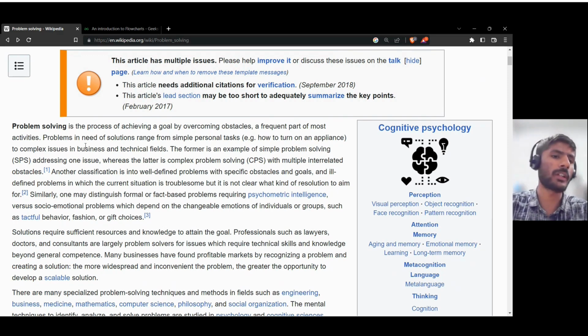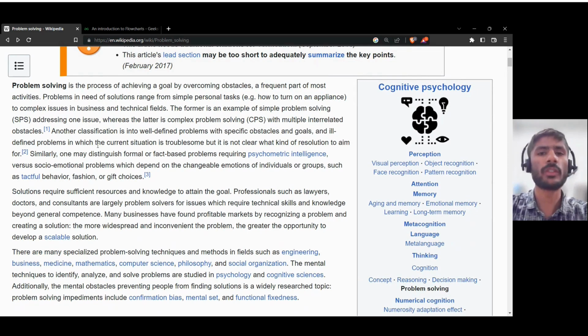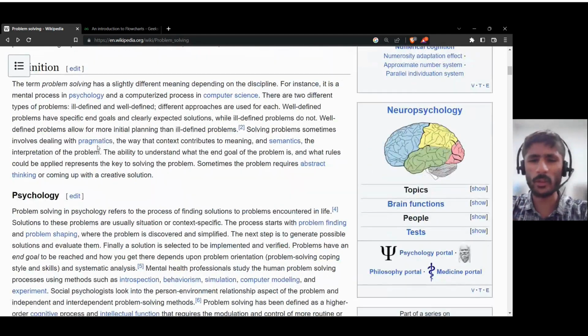A frequent part of most activities. So problem solving is the core idea behind how these multi-dollar businesses are growing in the world. So the main intention of this course is problem solving. We are using data structures as a tool here. As the course passes, you will feel why I'm focusing and stressing on problem solving so much. So here's the psychology behind it.